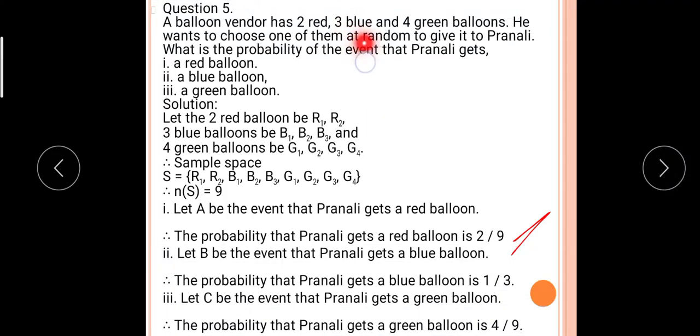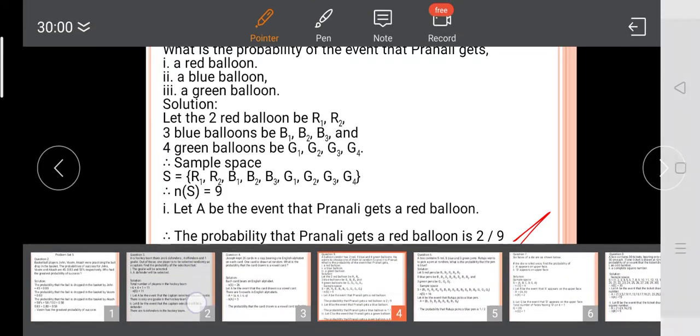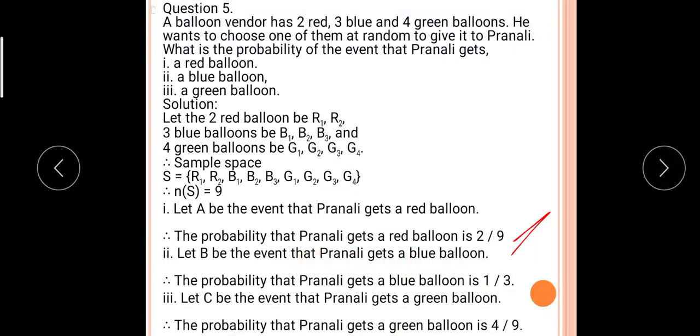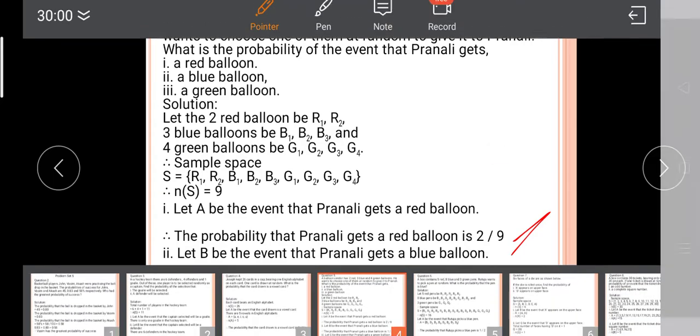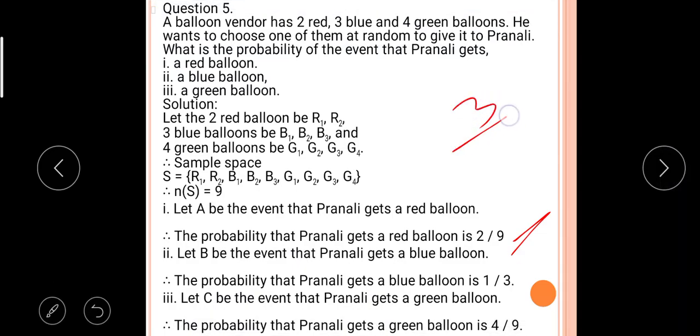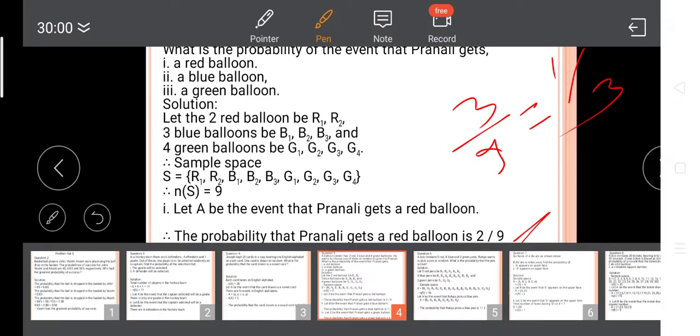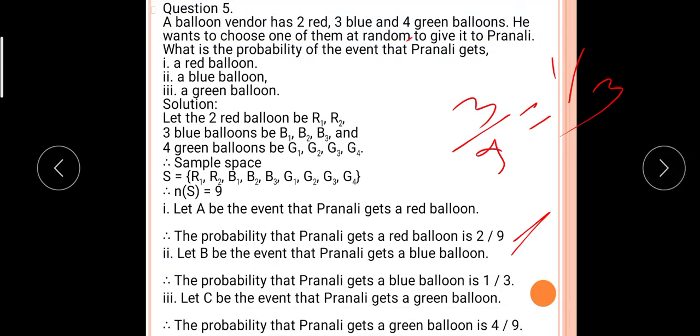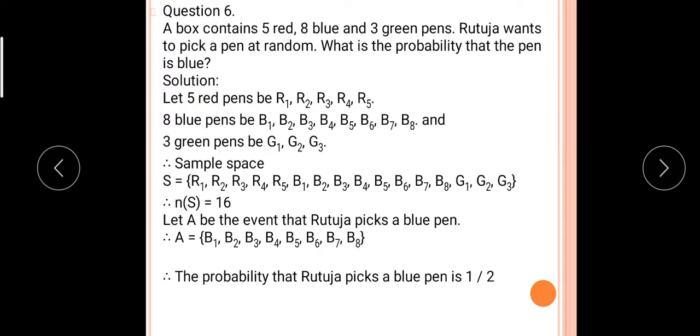For the blue balloon, let B be the event that Pranali gets a blue balloon. The probability that Pranali gets a blue balloon is 3 by 9, which is reduced to 1 by 3. Don't be confused. 3 by 9 is equal to 1 upon 3. And the probability that Pranali gets a green balloon is 4 by 9. The total number of balloons is 9, and out of that, how many are green? 4. Very simple question, students.